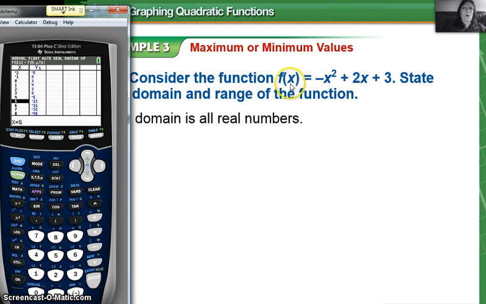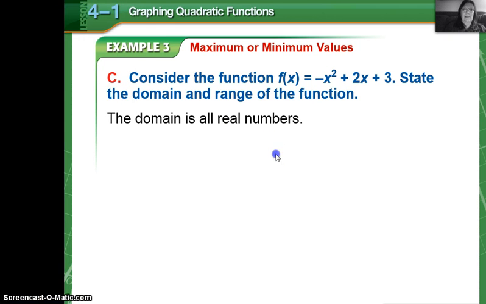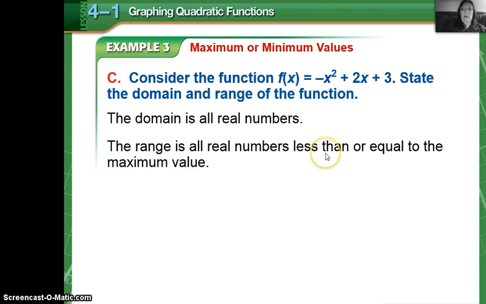So, all quadratic functions are going to have a domain of all real numbers, and you can write it like that. But all quadratic functions will not have a range of all real numbers, because in our range, we're going to have a maximum or a minimum value. It's not going to just go on and on and on. But on this one, I know that the maximum value that this function is going to have is this 4. I can only see that in the table if I see the symmetry on both sides. Because I see that symmetry, I can say that the range is all real numbers less than or equal to 4, the maximum value.